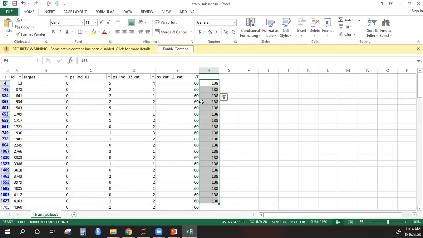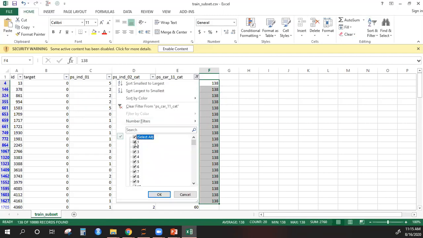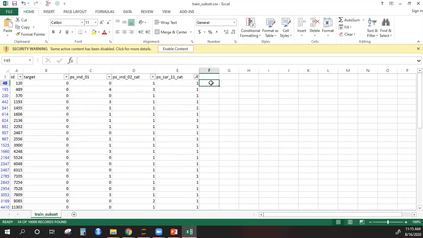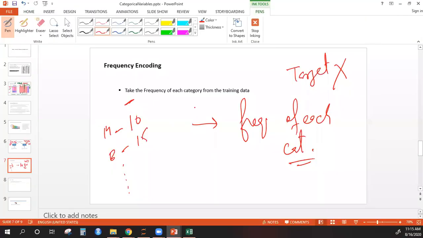This is a very simple approach. Wherever I have some other value, let's say 1, I'll just count how many times it is present. 55 times. So I'll have 55 instead of 1. So you are replacing the column with the frequency of the category. Simple. Now again you might ask, what if there is a missing value? Do the same as for any other category. If 10 rows in your data have a missing value, you write 10 here. So it's just taking the count.